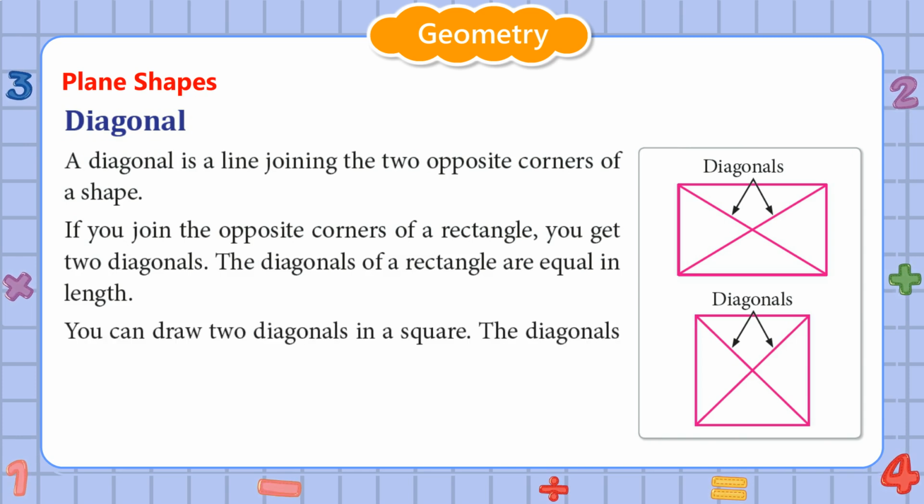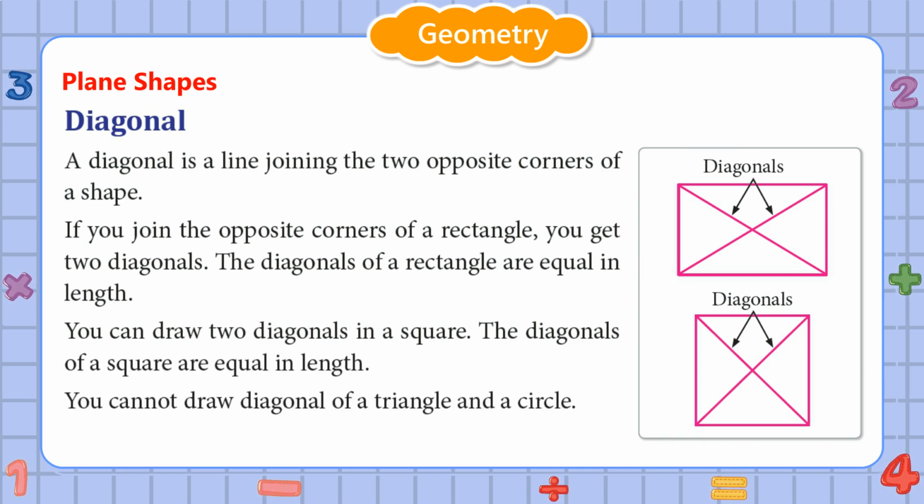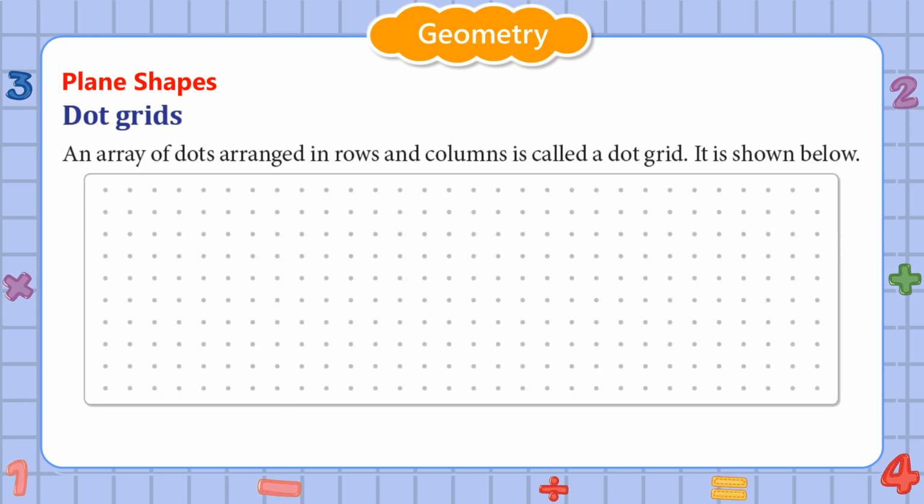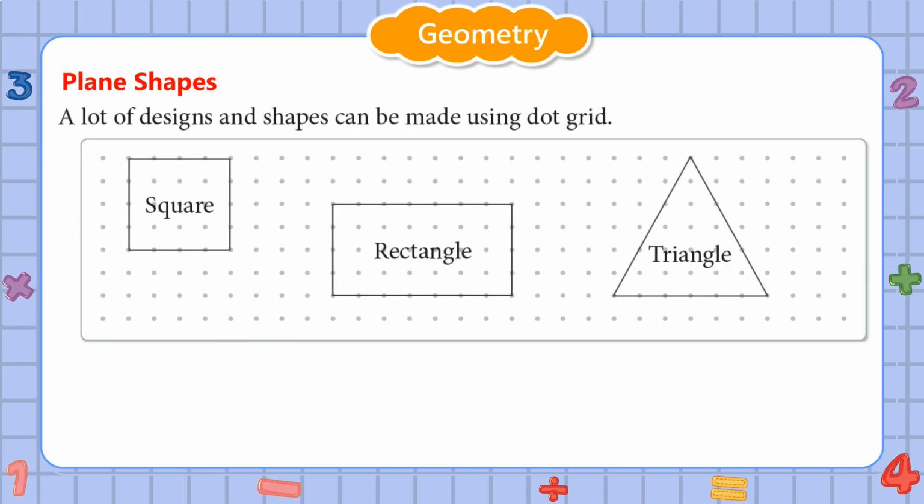You can draw two diagonals in a square. The diagonals of a square are equal in length. You cannot draw diagonal of a triangle and a circle. Dot grids. An array of dots arranged in rows and columns is called a dot grid. It is shown below. A lot of designs and shapes can be made using dot grid, square, rectangle, triangle.